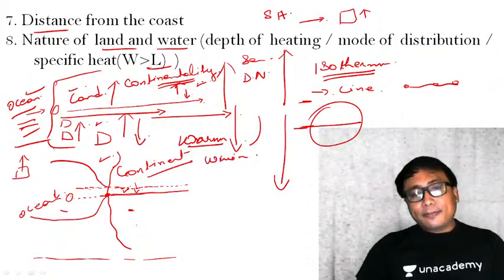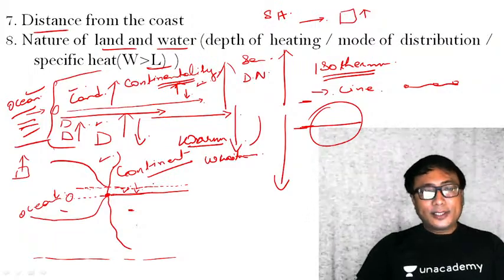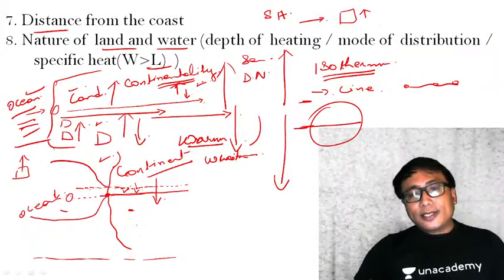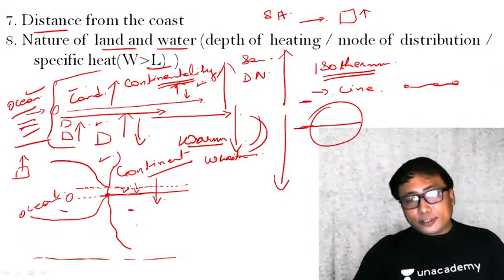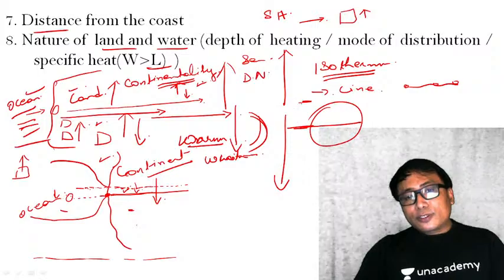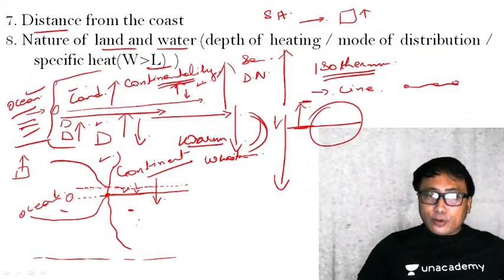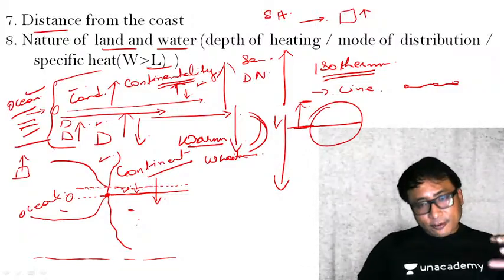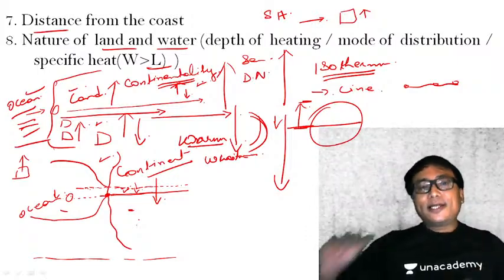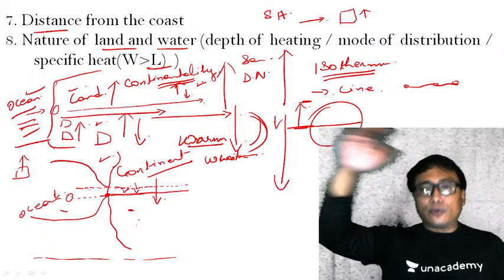In winter time, since the land's specific heat is much less as compared to the water, it will cool down at a faster rate. And remember, we are calculating this based on the assumption that in general, the moment I go from equator towards the polar region, my temperature reduces, because sun insolation is more or less high near the equatorial region. Therefore, the moment I go away from the equator to either of the polar regions, North Pole or South Pole, temperature reduces. So my isotherm will accordingly be a horizontal line.